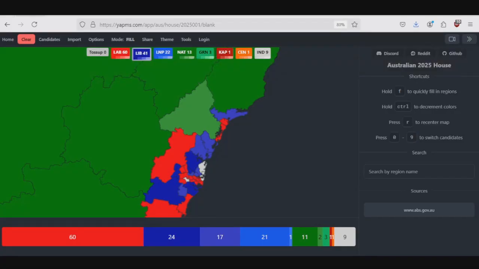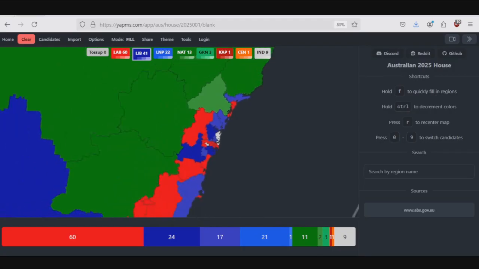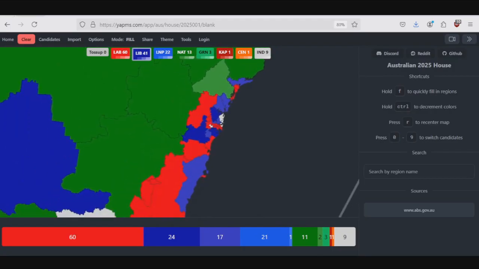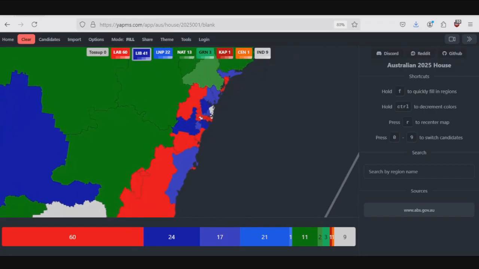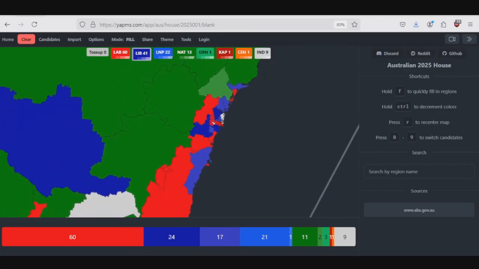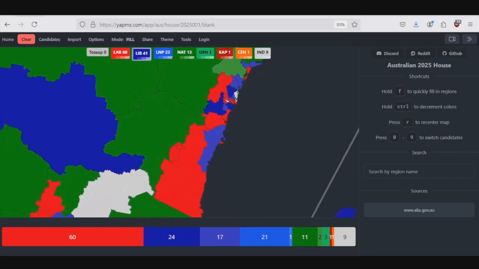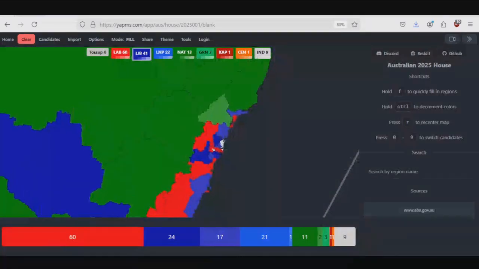But I think Joel Fitzgibbon was a member at the time, so he was seen as pretty pro fossil fuels and stuff like that. So maybe that's why they were able to hang on. But Hunter, I'm going to give that one to the coalition, although the margin on that is kind of not that high. So I guess that's why you could say it might go to the coalition.